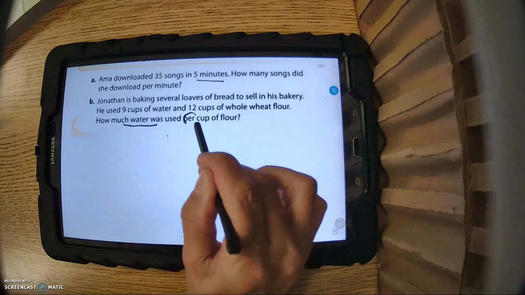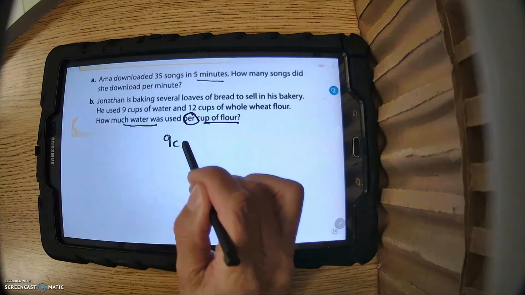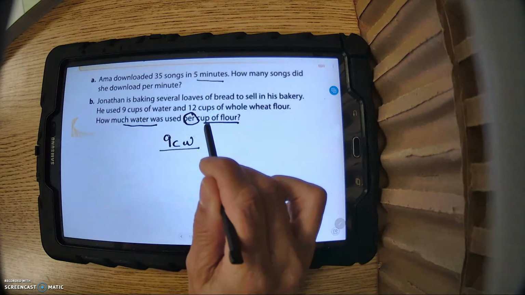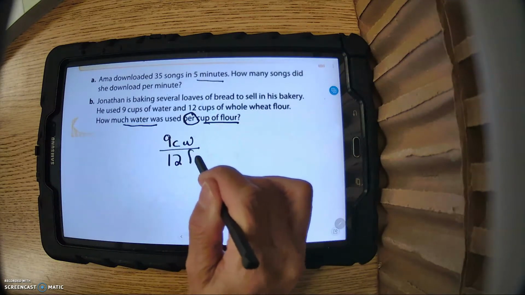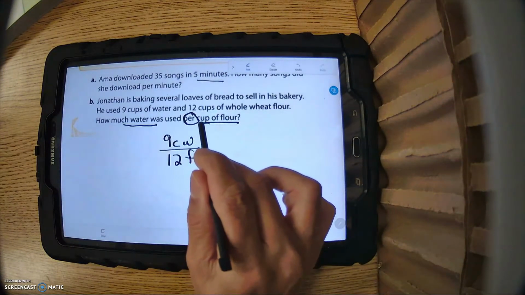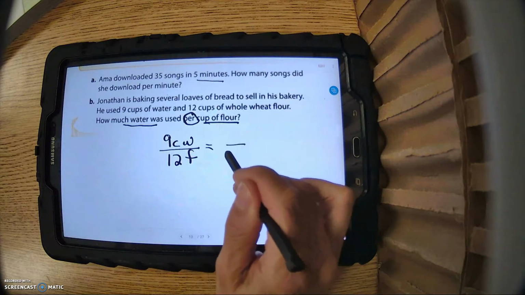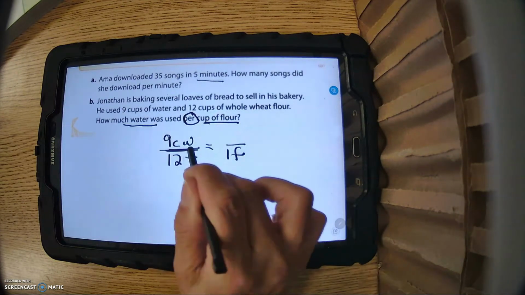How much water was used per cup of flour? So look, water first. So it's 9 cups of water, and then flour goes second, 12 cups of wheat flour. I'm just going to abbreviate that F. So we need for 1 cup. So you have to figure it out for 1 cup of flour.